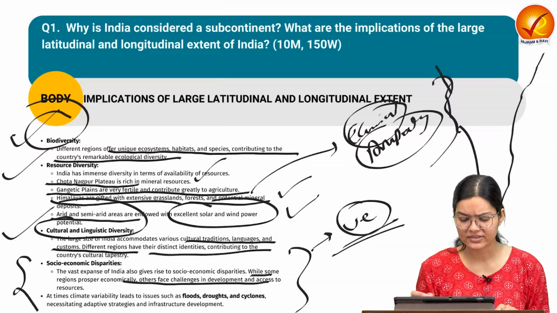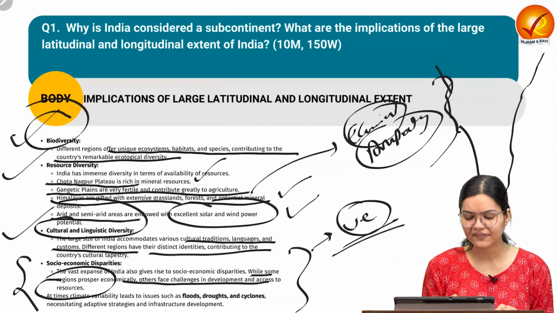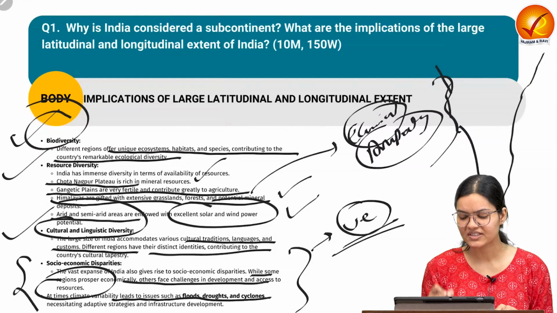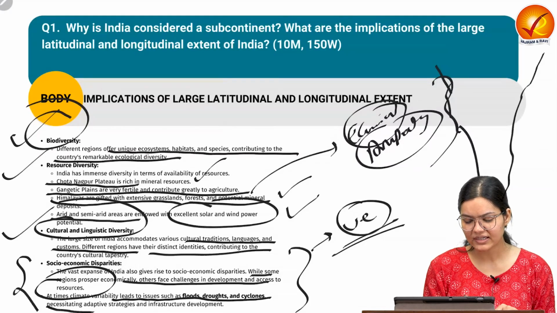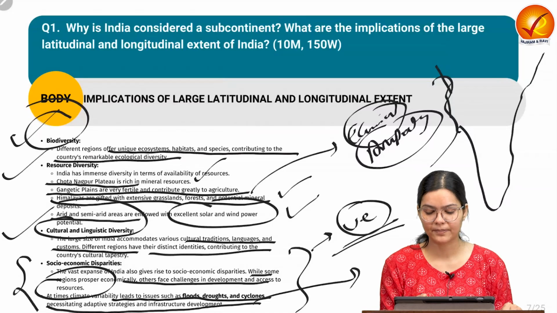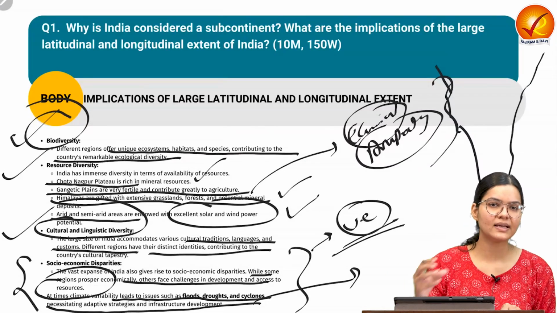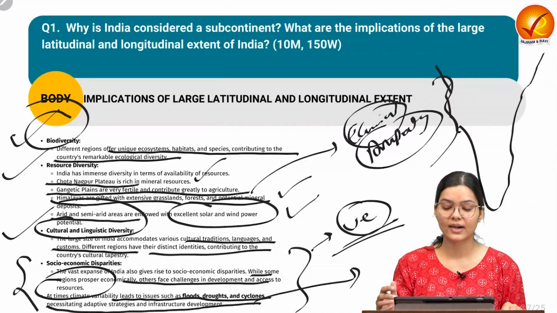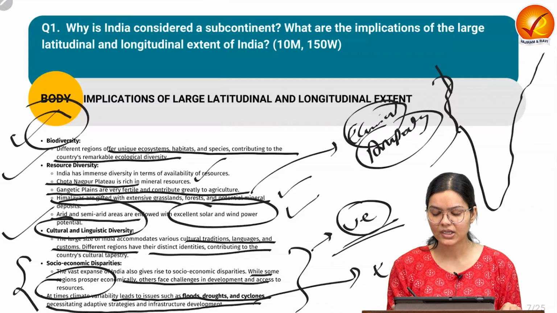Also, at times climatic variability leads to issues such as floods, droughts and cyclones, and it necessitates an adapted strategy with respect to infrastructure development. For example, the Himalayan ecosystem or the Eastern or Western Ghats ecosystem, these are ecologically sensitive areas.